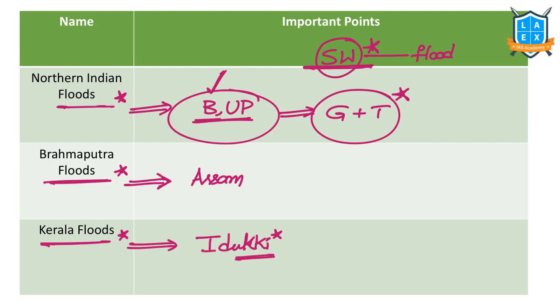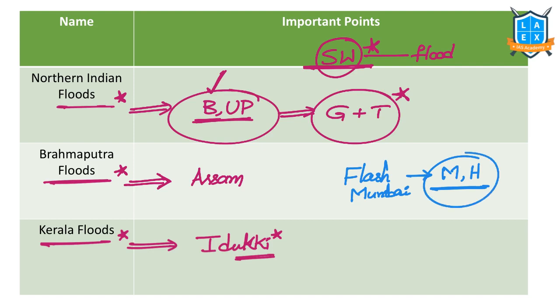Apart from them, there are many flash floods, especially in cities like Mumbai. Flash floods have become a very common phenomenon. Mumbai, and recently in the city of Hyderabad, we have experienced heavy rainfall and associated flooding. So in urban areas, we are experiencing flash floods, and in other areas, for example, Gujarat, Maharashtra, Karnataka, all these states we have experienced flooding. Yes or no? So we just need to go through the geographical location of them, tributaries of those rivers. That would be enough for this.